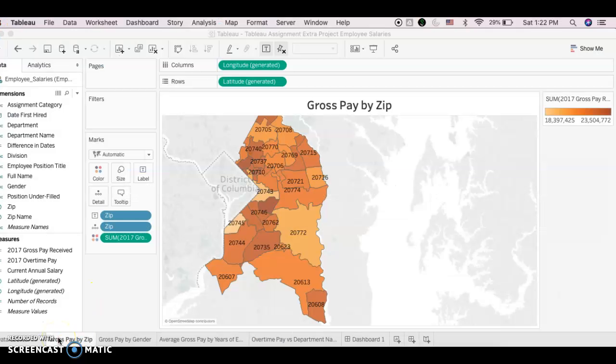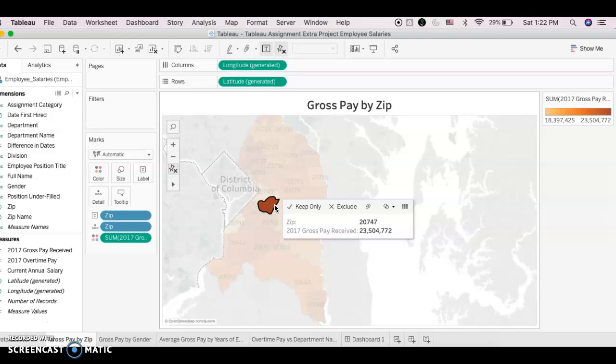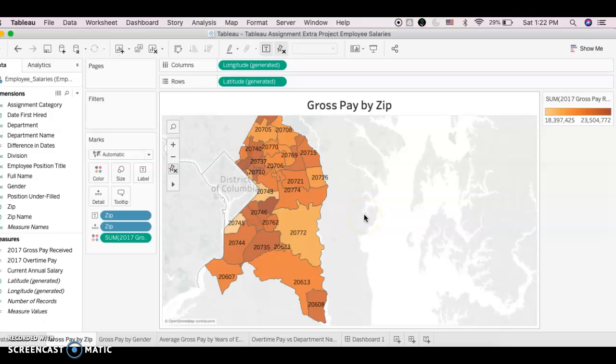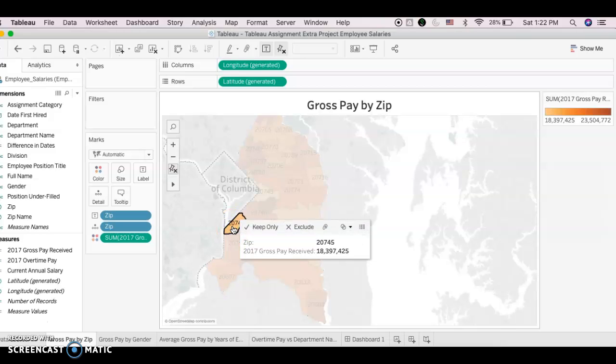My first sheet will focus on gross pay by zip. From this data set, we'll be looking at data from the state of Maryland. The most amount of gross pay that was received is over $23 million, and the least amount of gross pay received in 2017 is $18 million. As you can see, in zip code 20747, they had the most gross pay. And in zip code 20745, they have the least gross pay.